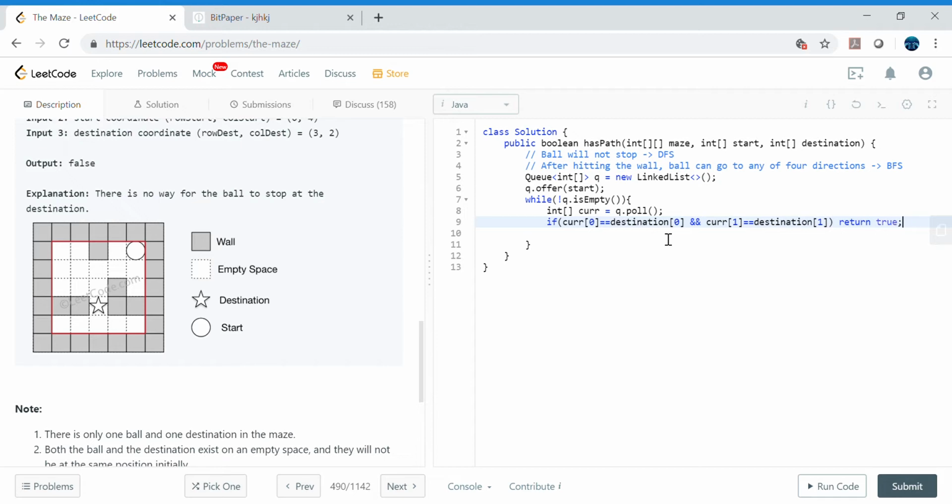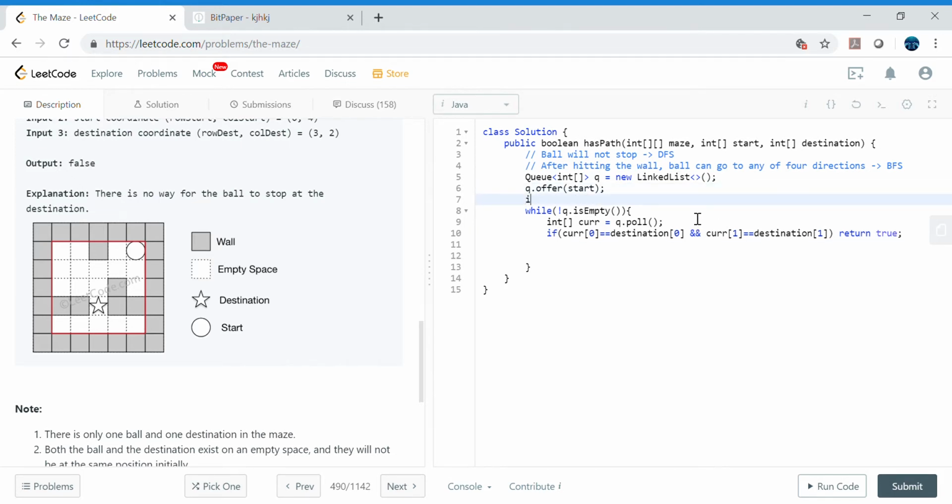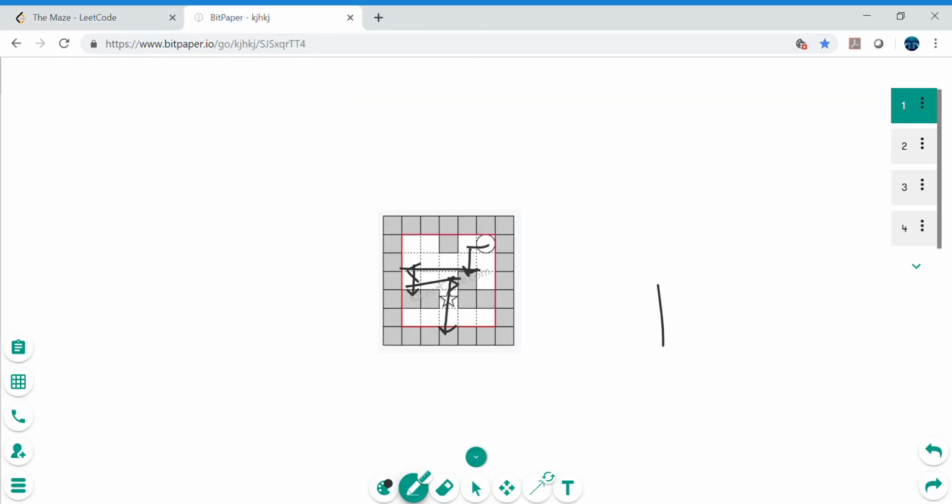And if this is not the case, then we will move in all four directions. So let's go ahead and create the four directions. Let's use this two-dimensional array, and the first direction is 0 1. What does that mean? 0 is the origin and 1 is the x, y coordinates. If I have to explain it here, let's say this is 0, this is 1, this is -1, and this is +1 here. So 0 is the origin, so this point is 0.